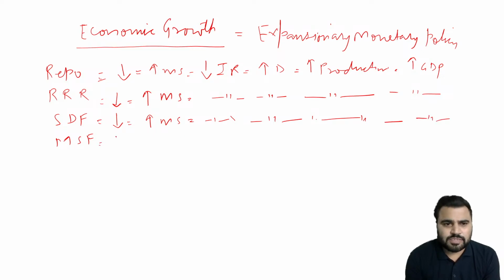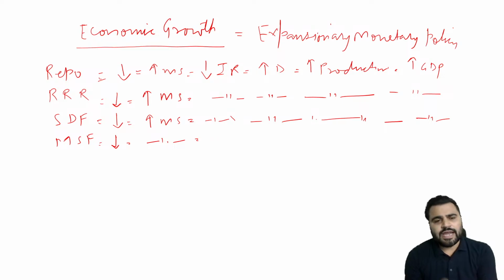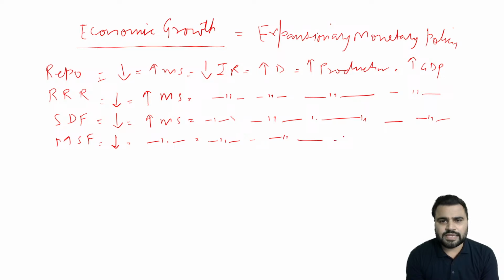Similarly, in case of MSF, when MSF is reduced, banks can take loans from the Reserve Bank of India under the marginal standing facility at a cheaper interest rate, which will result in an increase in money supply because they will take more loans from the Reserve Bank of India and give it to the public. So there will be an increase in money supply leading to cheaper interest rates, leading to an increase in demand, increase in production, and the increase in GDP, which is economic growth.